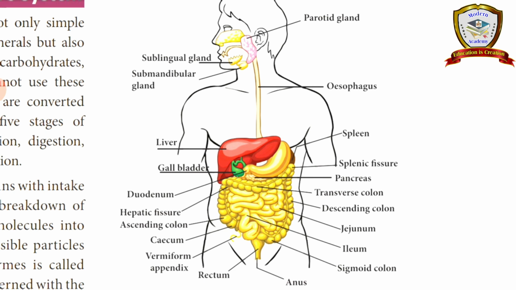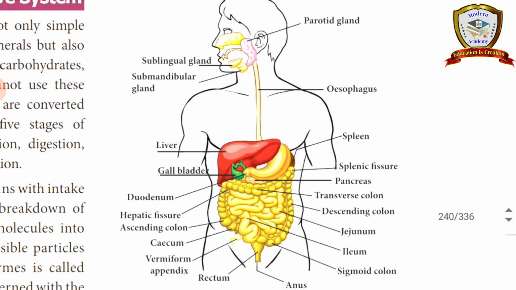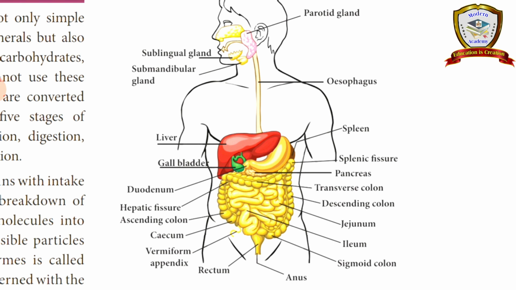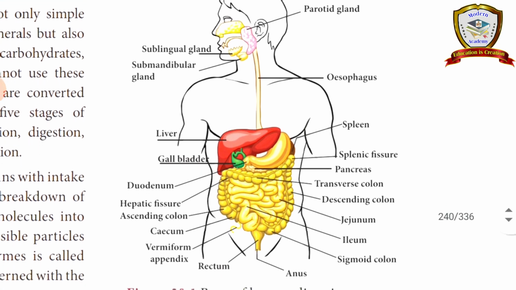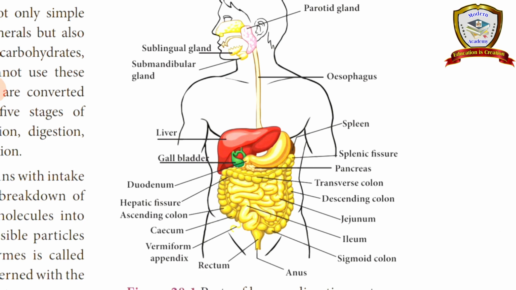Mouth, buccal cavity, esophagus which is the food pipe, the stomach which is a bag-like structure, the small intestine, large intestine, rectum, anus, and the accessory glands like the liver, gallbladder, spleen and pancreas. Together these form the digestive system.